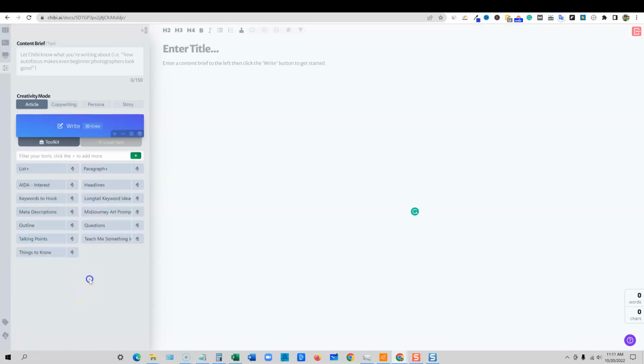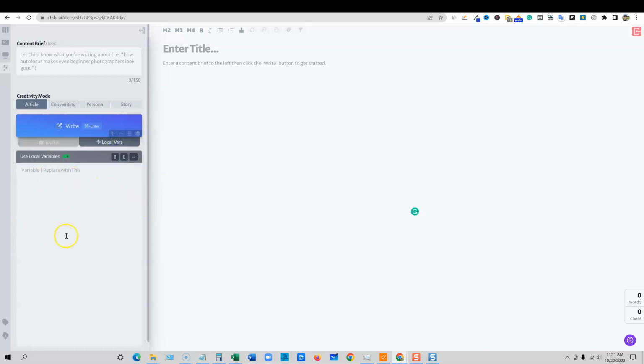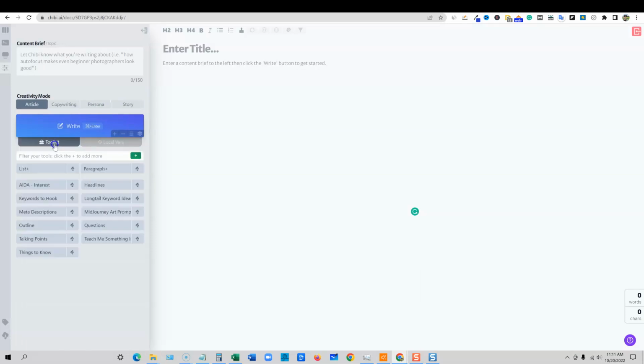And then you delete that over here, and then you just add more tools. You can add as many or subtract toolkits from there. You can also go into here, and there are more custom coding and things that you can do inside there. I'm not going to go into that in this review, but they also have creativity. So articles, where you're going to probably spend most of your time if you're just creating blog posts.